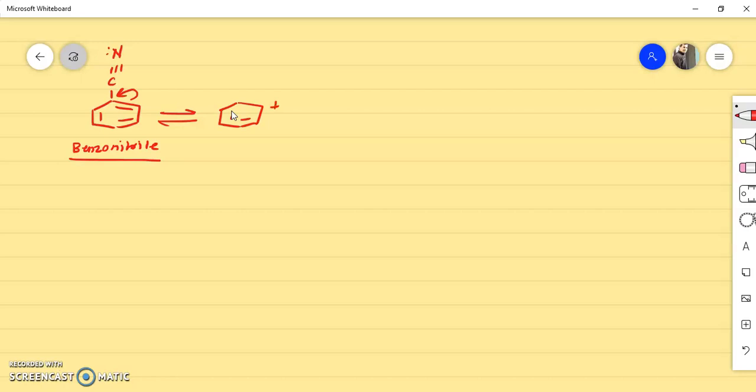These two bonds are as they are here, and there is a positive charge. Here there is a double bond. This bond will shift over to this nitrogen, so double bond to N, nitrogen. Again we can shift this bond over here. So this will be the resonating structure. Here is a positive charge, so double bond to C, double bond to N, negative charge. Again this bond will shift here, so we can draw the third resonating structure like this.